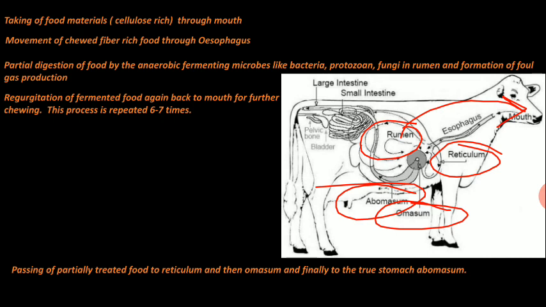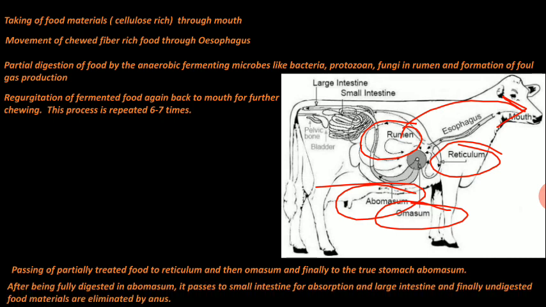The abomasum is actually the true stomach, and here with the help of digestive enzymes, the partially digested food material is converted into a simple form, and then it is absorbed by the small intestine. After that it passes to the large intestine, and then in the form of feces, the unwanted and undigested food material is eliminated from the body. This is the overall process of digestion.